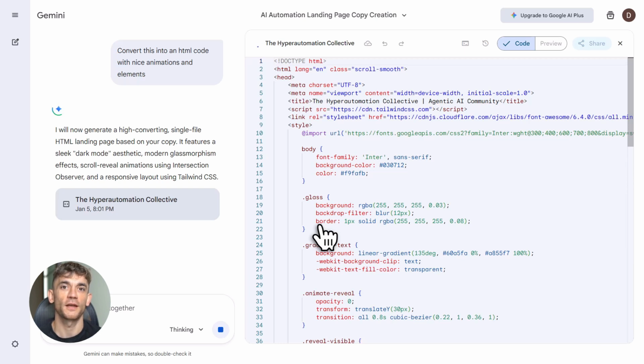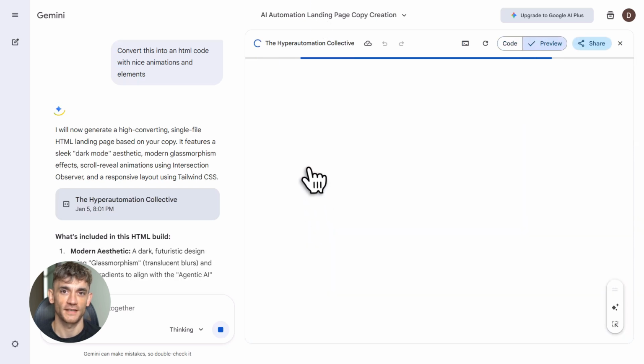Let's say you want to design a new landing page for the AI Profit Boardroom that converts. You'd run the same workflow, but instead of asking for a blog post, you'd ask Gemini to create landing page copy that shows the amazing value of AI automation and explains all the benefits of your community. You'd get headlines, subheadings, CTAs, everything you need to get more customers and leads. And because it's built on real research from Perplexity, it's not just creative, it's strategic.